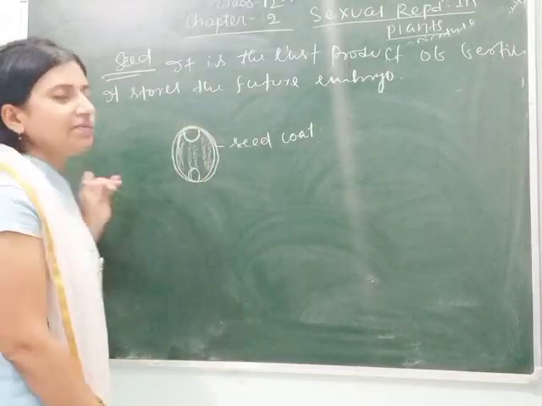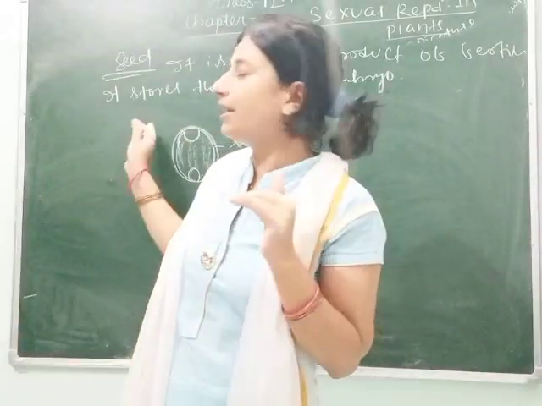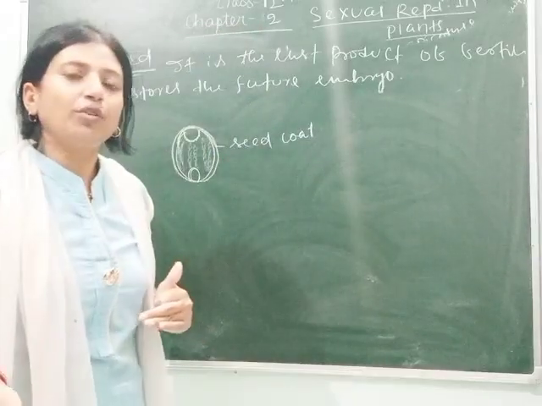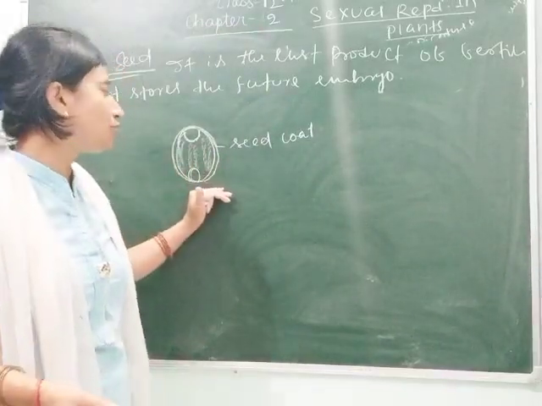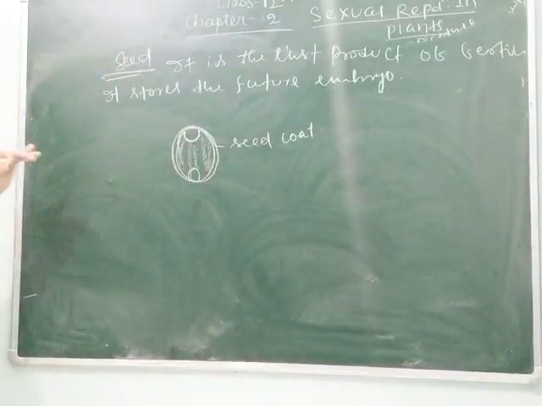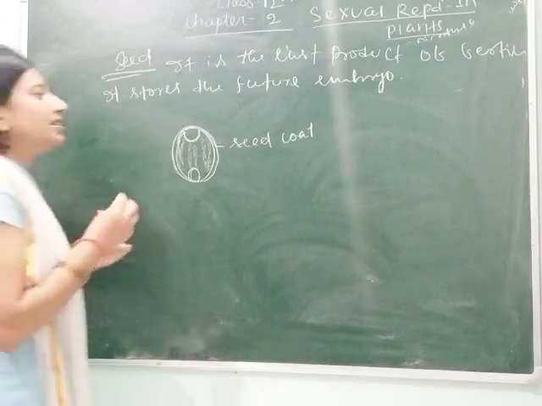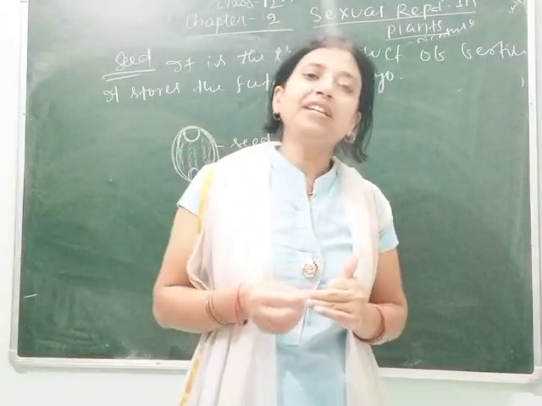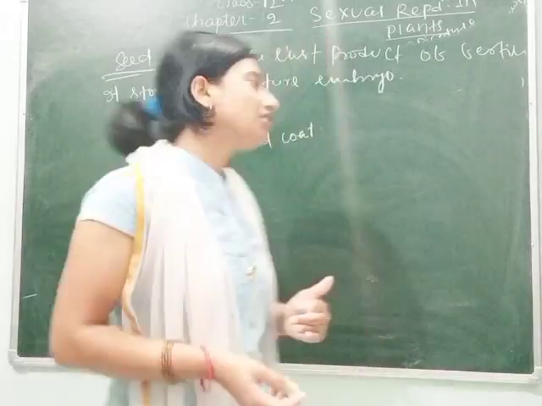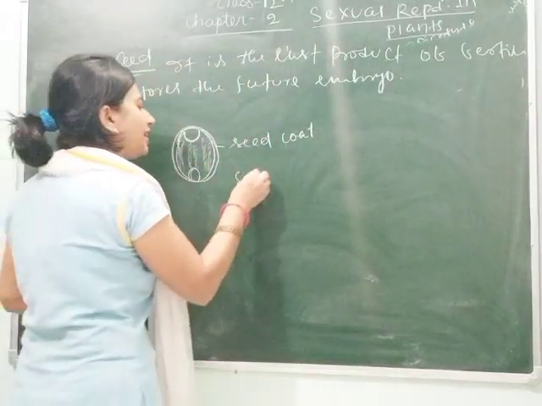Like in embryogenesis, where we studied that some are endospermous or non-endospermous, in the case of seed we can also divide the seed into two types, whether it is albuminous or non-albuminous. Seeds are of two types.